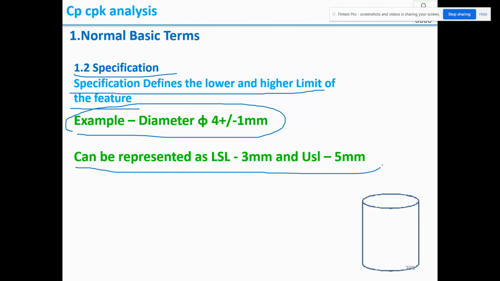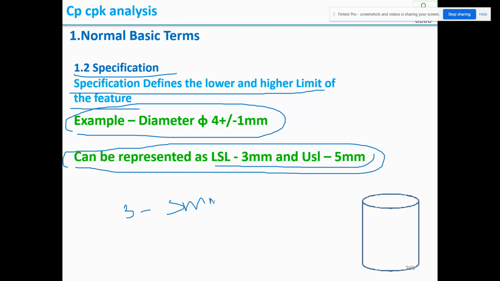This can be represented as LSL 3 mm and USL 5 mm. So we can say spec is 3 to 5 mm. So you're specifying the lower limit and the upper limit. Therefore, this is called specification.